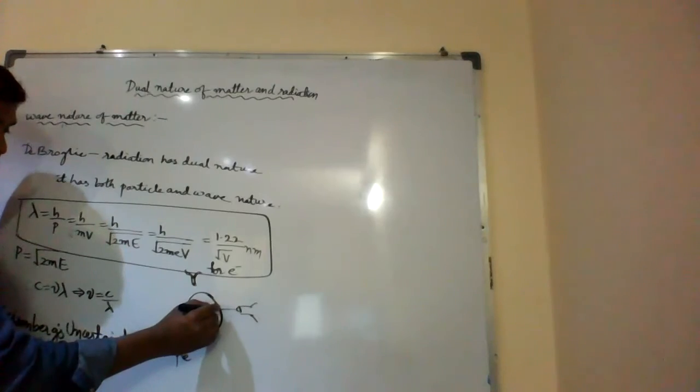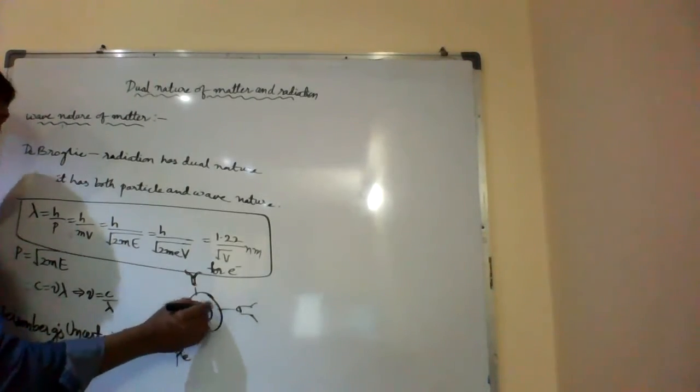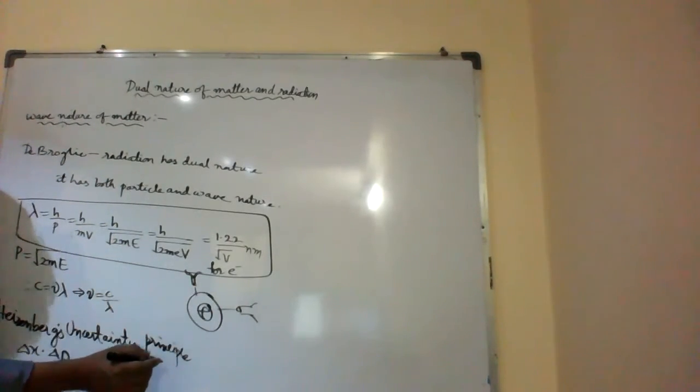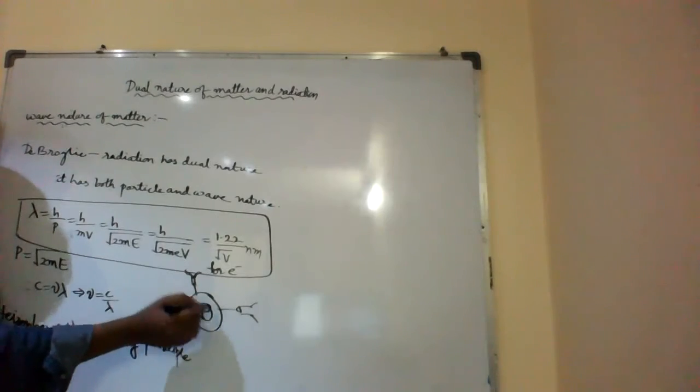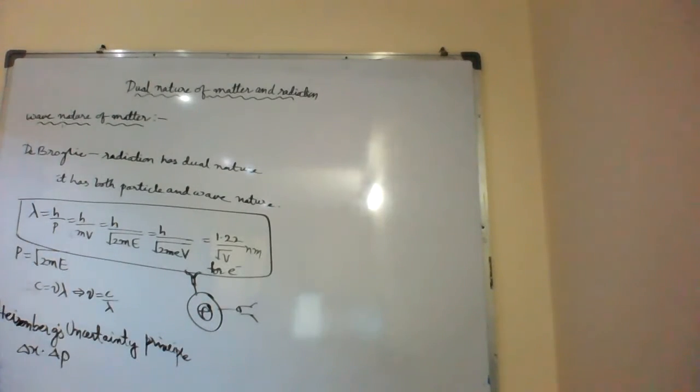So we will find out when the electron moves from here and the time taken, then we get the displacement, right? And the distance, displacement, and then momentum also we can find out. Change in position into change in momentum is equal to h cut, or h by 2 pi. This is the formula for it.